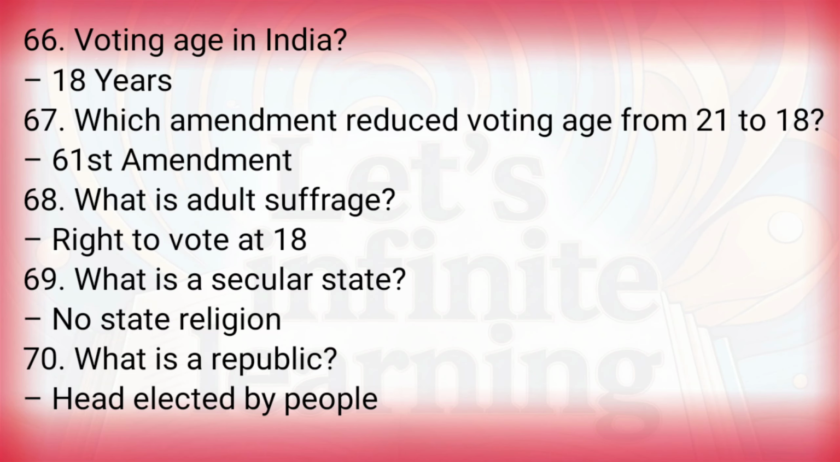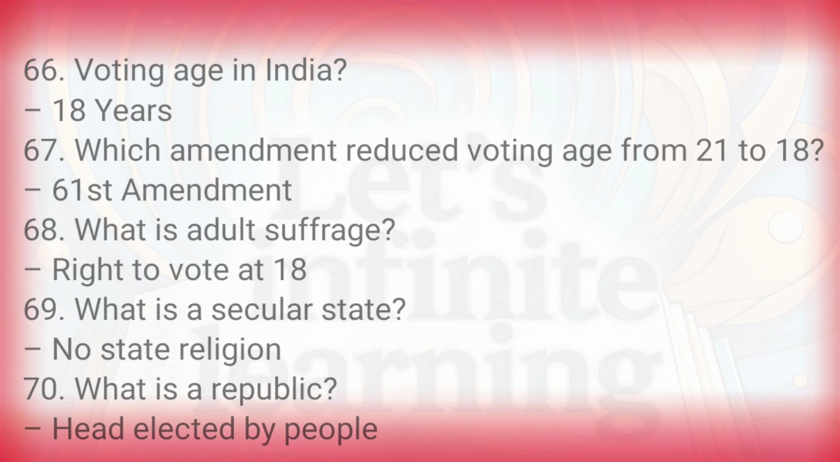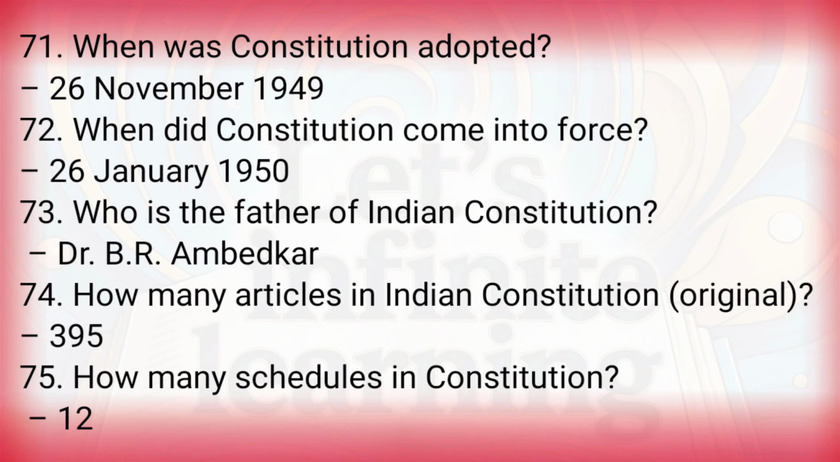Article 324. Voting age in India? 18 years. Which amendment reduced the voting age from 21 to 18? 61st amendment. What is adult suffrage? Right to vote at 18. What is a secular state? No state religion. What is a republic? Head elected by people. When was the Constitution adopted?